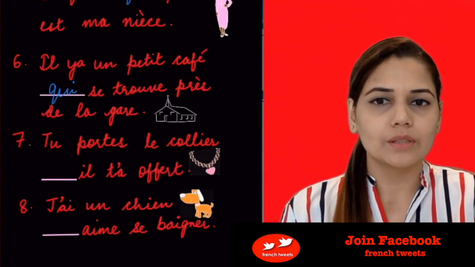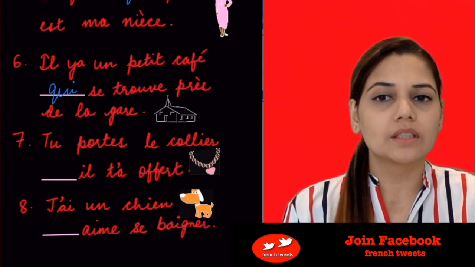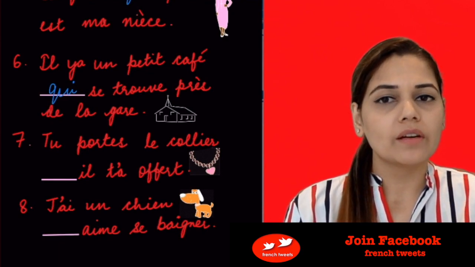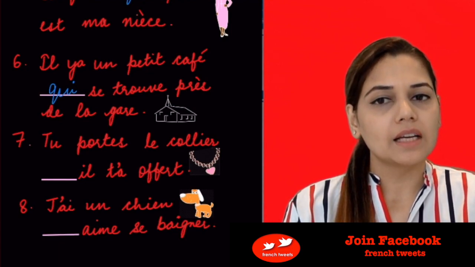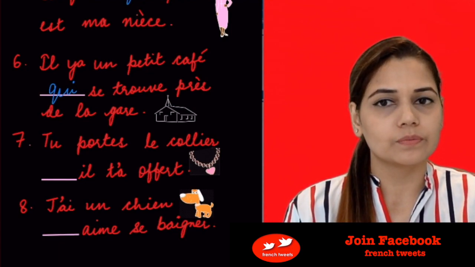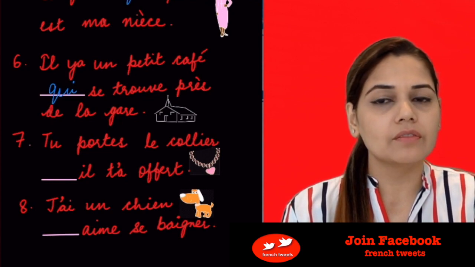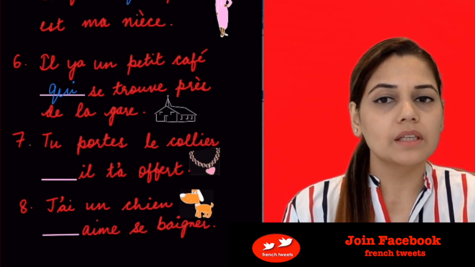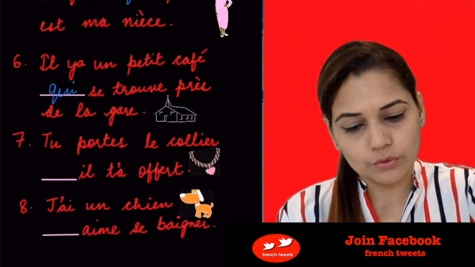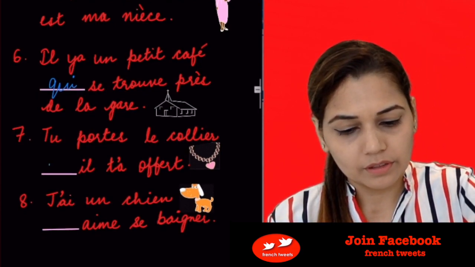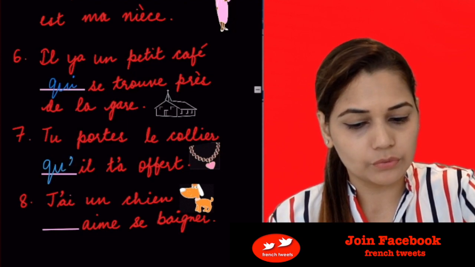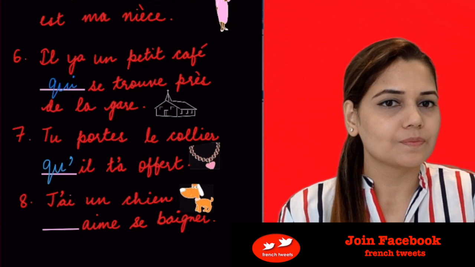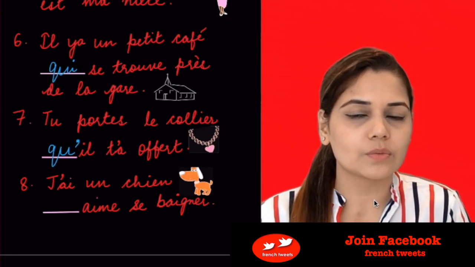Tu portes le collier qui ou que il t'a offert. You're wearing the necklace that he offered you. So in here we have the pronoun il, which is beginning with a vowel. So we'll be contracting que to qu'. Unlike qui. Moving on to the last one.